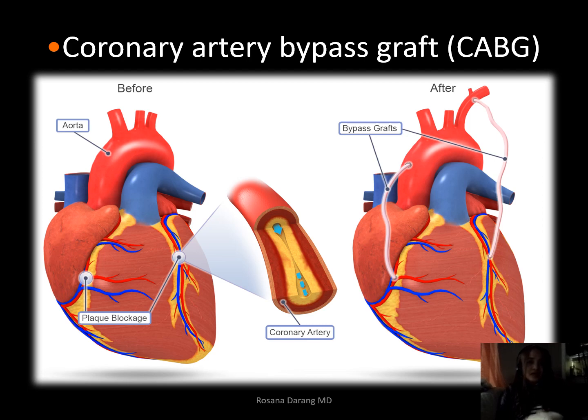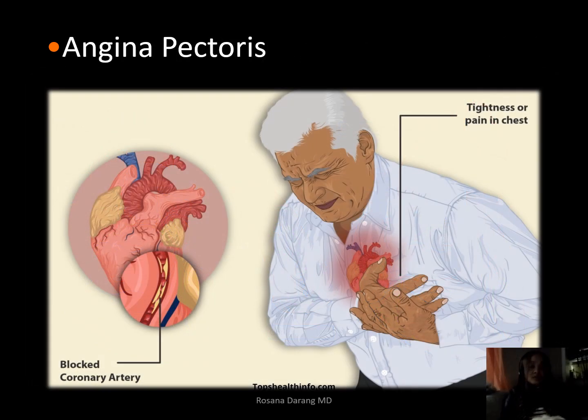Speaking of heart attack, one of the most common manifestations of a heart attack is chest pain, and there is a medical term for that. It's called angina pectoris. So pectoris means chest, and angina is pain, chest pain to be specific.